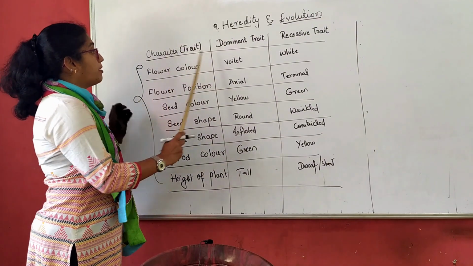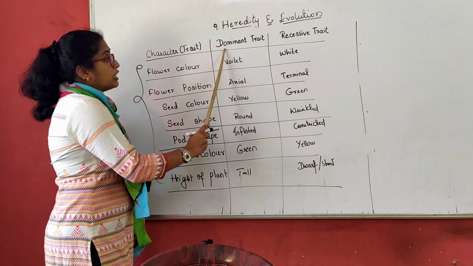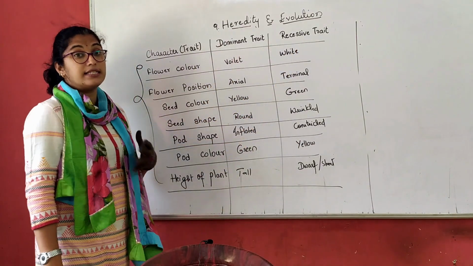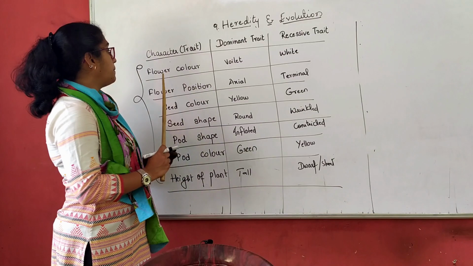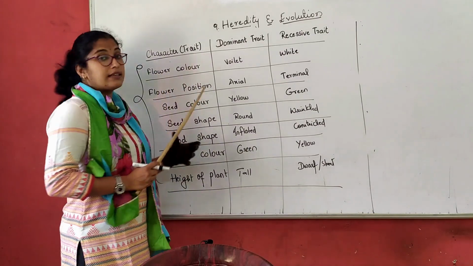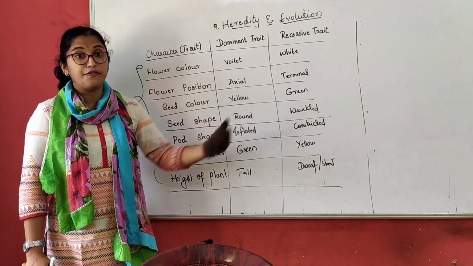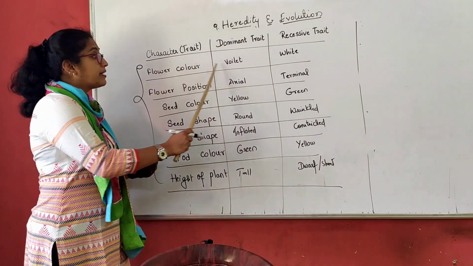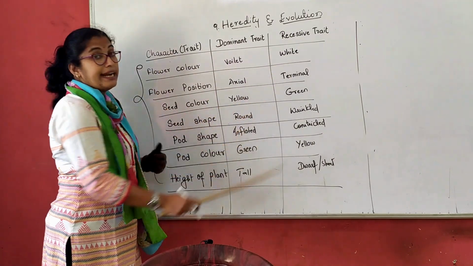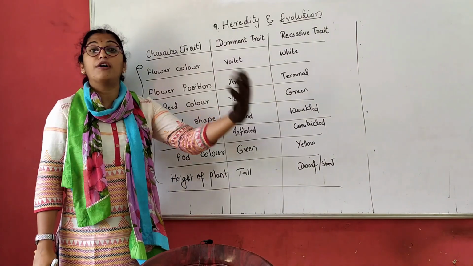So when we talk about this, we also talk about a dominant trait and a recessive trait. Now for example, if I talk about a flower color, so every plant has to bear first a flower, then the fruit, right? So flower color can be violet or white.